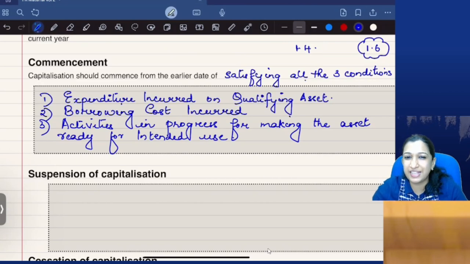Activities are in progress. Expenditure is incurred on qualifying asset. Borrowing costs should have incurred. Activities are in progress for making the asset ready for intended use.